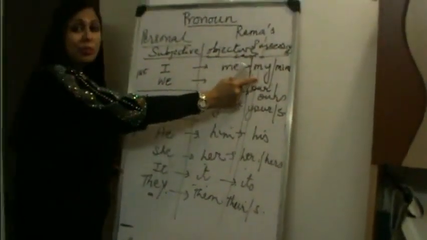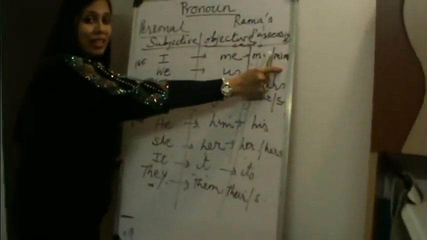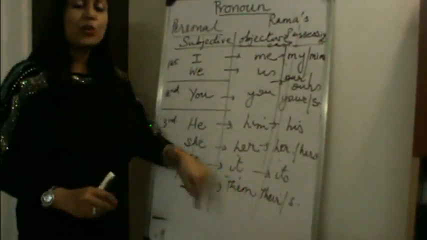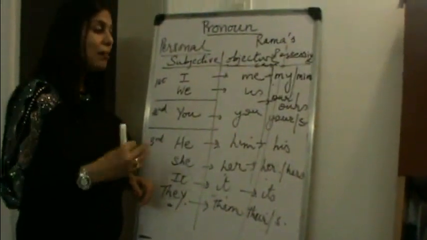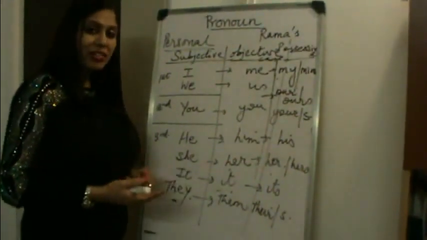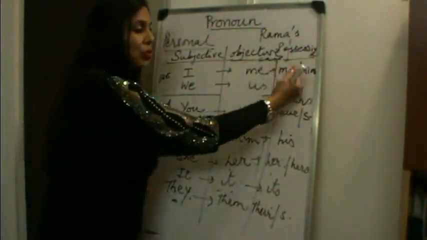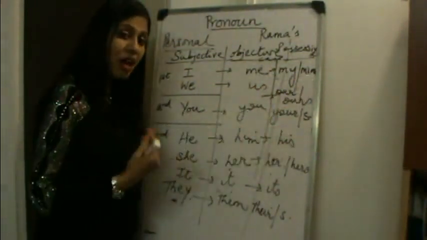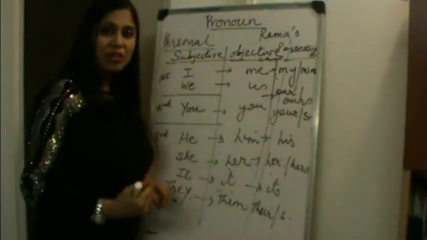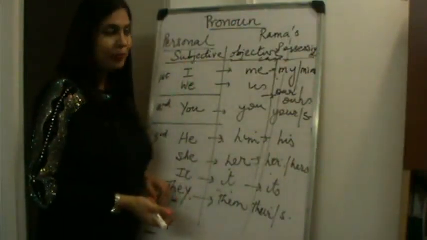Now, what is the difference between the first word and the second word? The difference is that all of these first words are used before the object. My bag, her purse, its goods, etc. But the second word is always used after the object. So, the bag is mine, the house is ours, and so on.